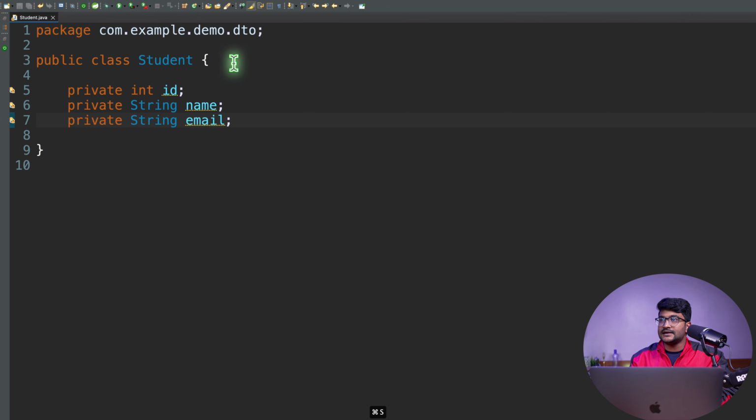Okay. And this is a DTO. So basically it will have the getters and setters and the toString method. And obviously I need a constructor. I don't want to generate all these things by myself. Rather, I want to use Lombok here.